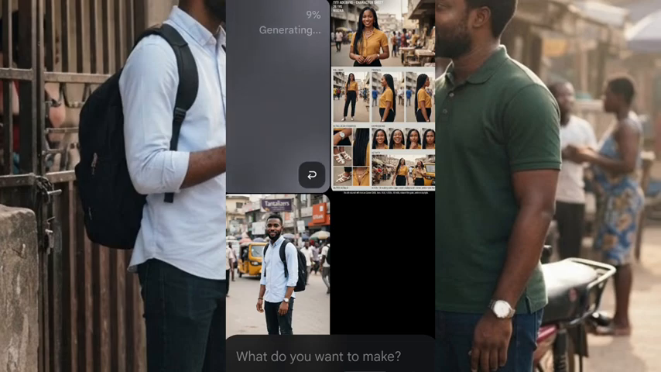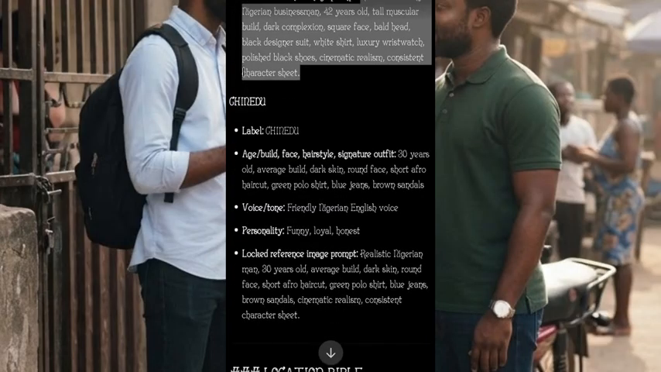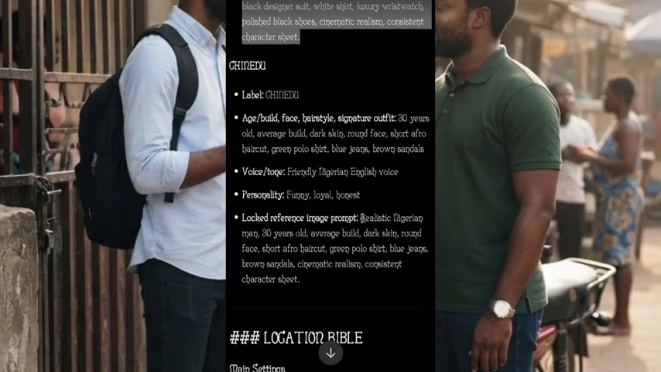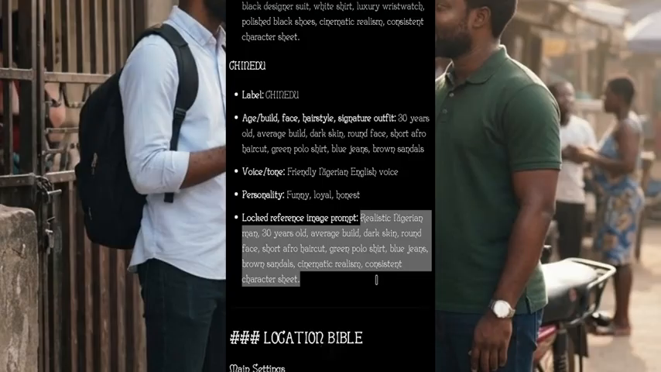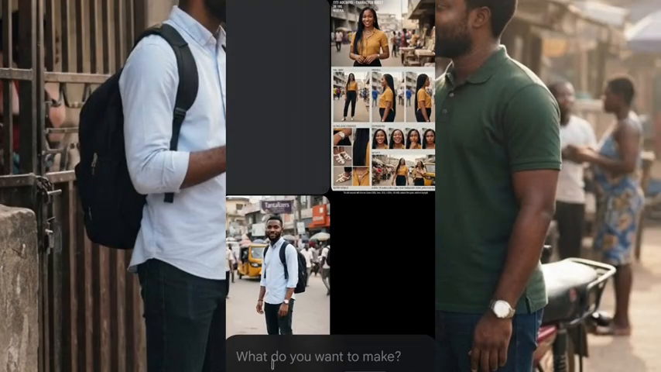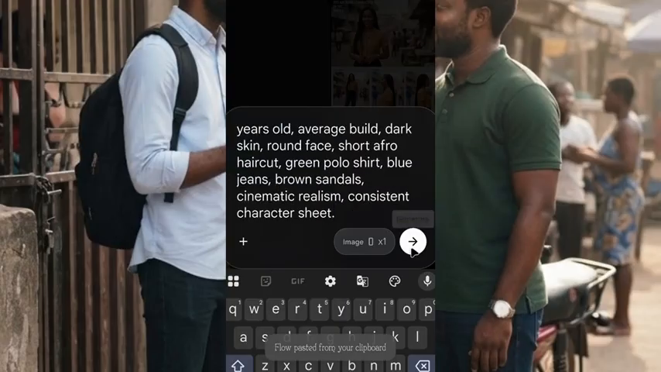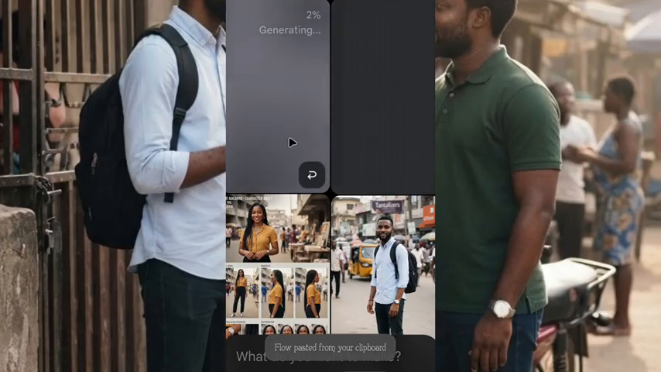So let's go back to ChatGPT again. Let's copy the next one so that it will be very fast. Then Chinedu, you come down to Chinedu also. You copy for Chinedu. After you copy for Chinedu, you go back to Flow AI again and you paste Chinedu on here and you click on generate. So you are generating Chinedu now.